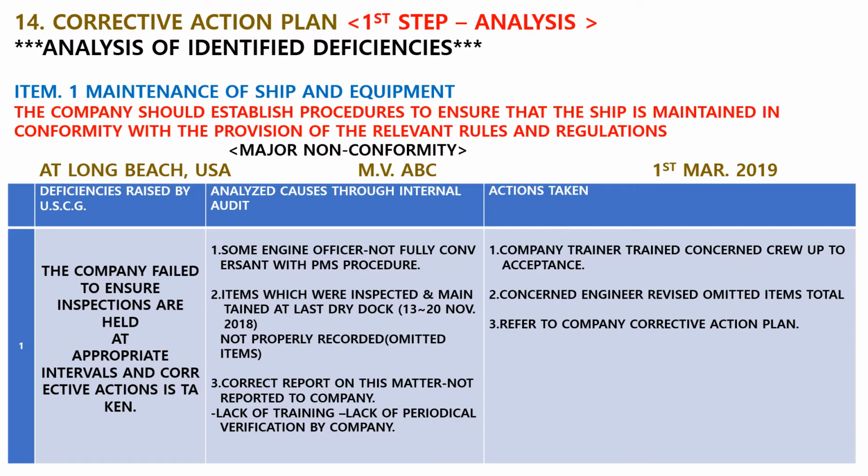Then first you have to make actions. 1. Company trainer trained concerned crew up to acceptance. In order to make an earlier departure, company has to dispatch the trainer in order for this item to be downgraded, otherwise ship cannot depart. 2. Concerned engineer revised omitted items, total blah blah. 3. Report to company corrective action plan.